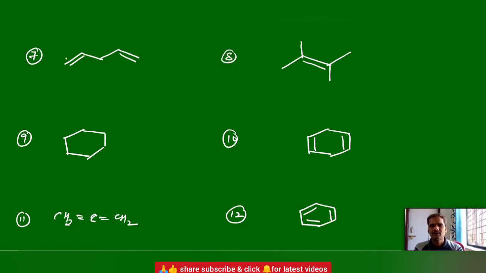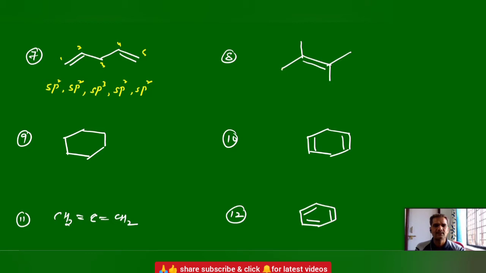Tell me the first one, seventh one here. How many carbons? 1, 2, 3, 4, 5. Tell me the first carbon hybridization. sp2. Then sp2, again sp2. Why? Because a pi bond is there. Third carbon, no pi bond here, sp3. Fourth one, sp2, sp2.